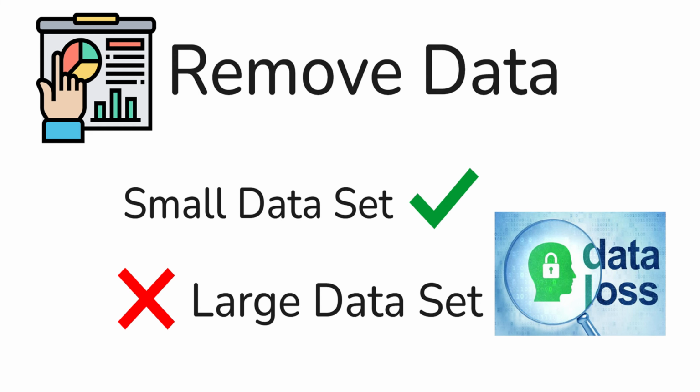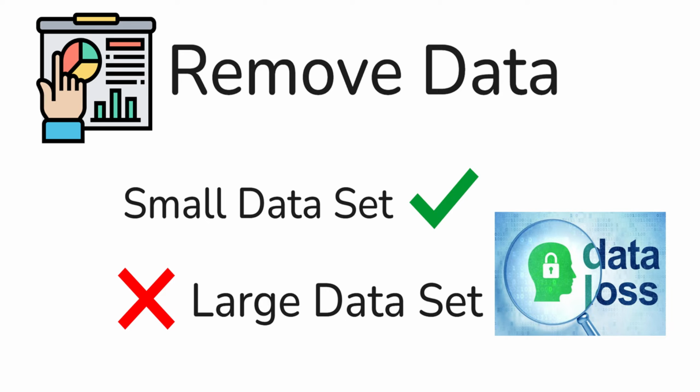The first and simplest approach is to remove them from the data. If we have a very small number of rows with missing values, we can drop those rows. But this works only when the missing data is very small. If a large portion of data is missing, removing rows can lead to loss of important information as well. So in that case, we need another approach.